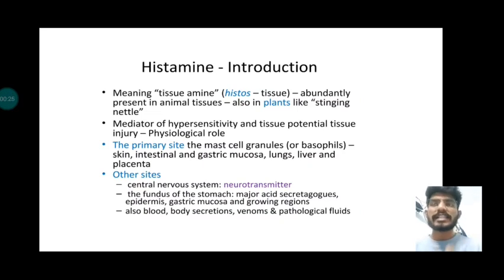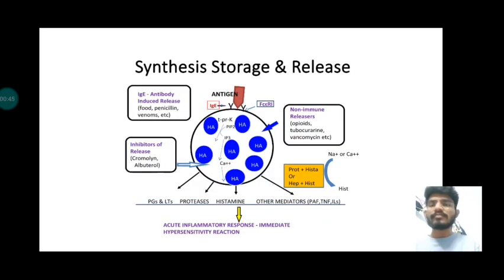Mast cell distributors contain granules in which histamine is found, and upon stimulus, histamine is released from these granules. Second, non-mast cell distributors, which are brain and placenta. The synthesis of histamine, storage, and release will be seen forward.